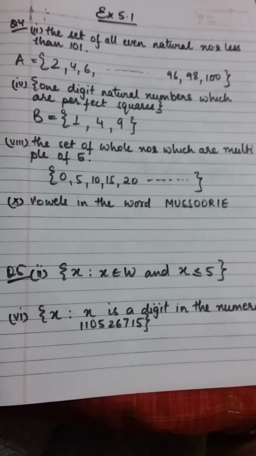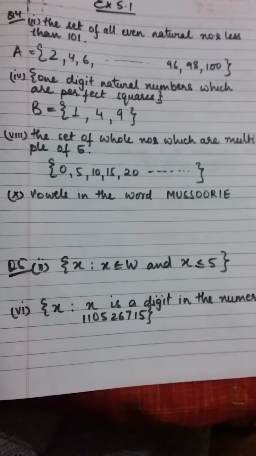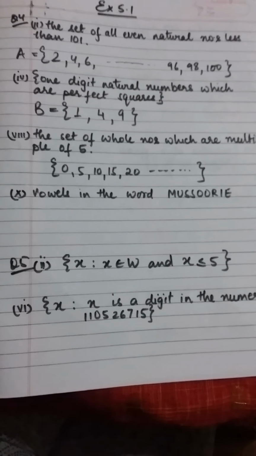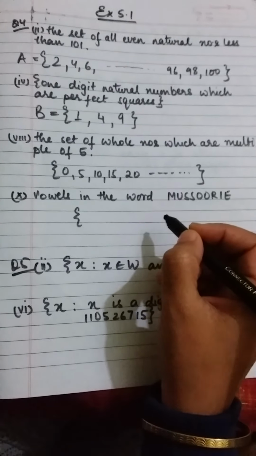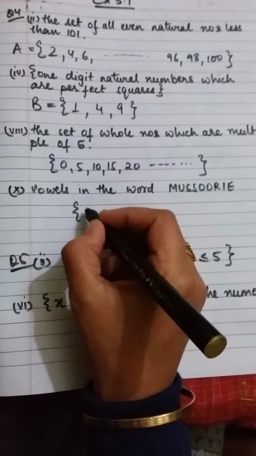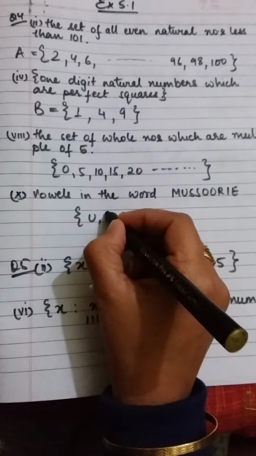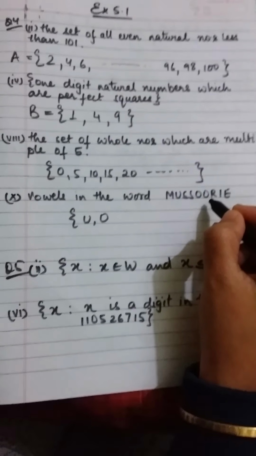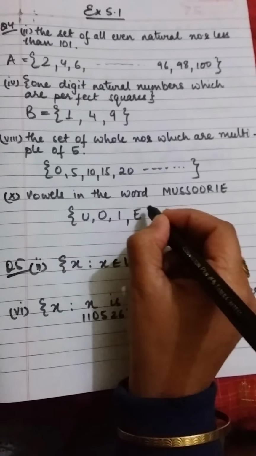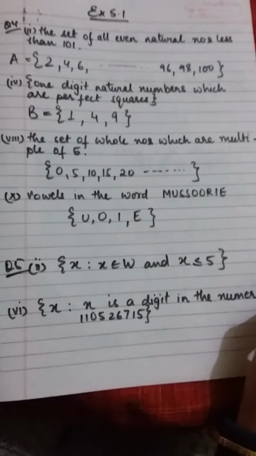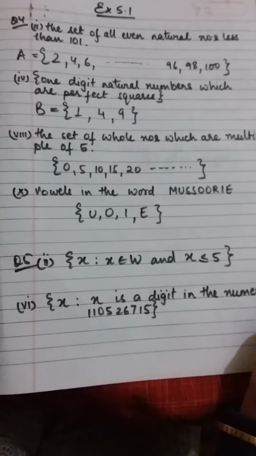Okay. Now let's come to the next part. That says vowels in the word Masuri. Now in this word Masuri, you have to pick up only vowels. So U is there, then O. We will not write them 2 times. We'll write them 1 time. Then I and E. These are the vowels that we have in the word Masuri.